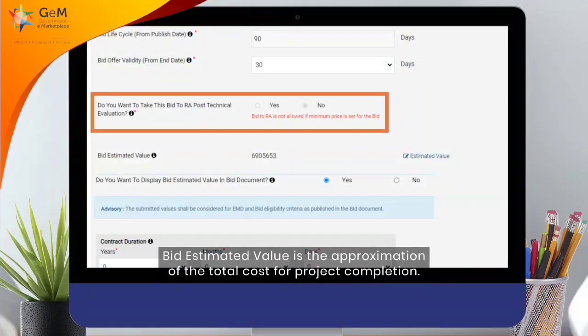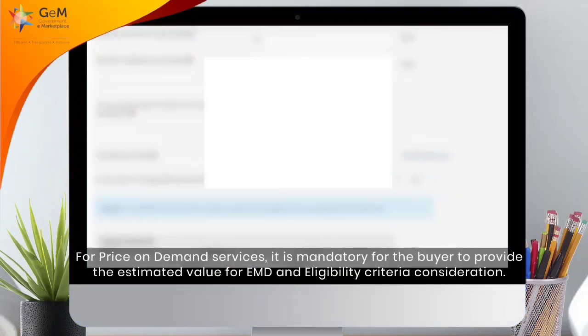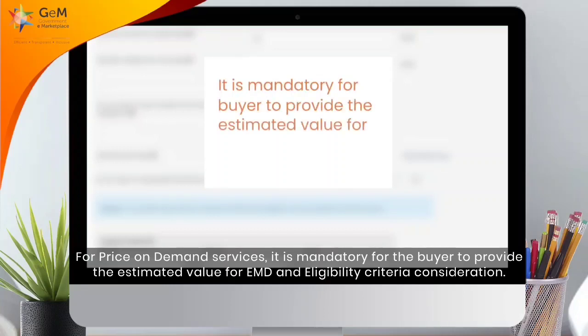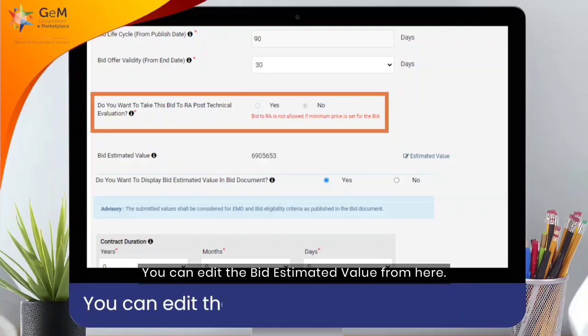Bid estimated value is the approximation of the total cost for project completion. For price on demand services, it is mandatory for the buyer to provide the estimated value for EMD and eligibility criteria consideration. You can edit the bid estimated value from here.